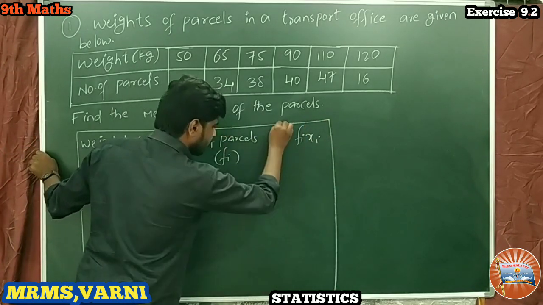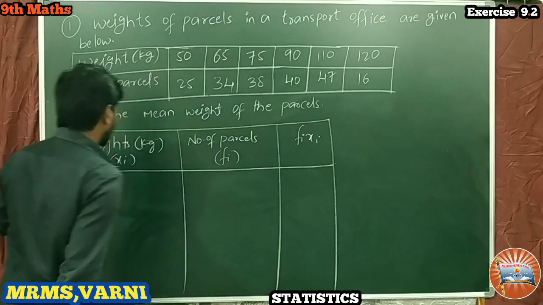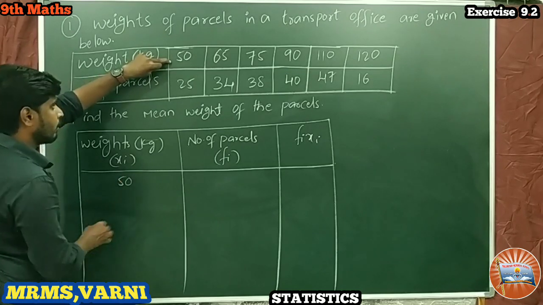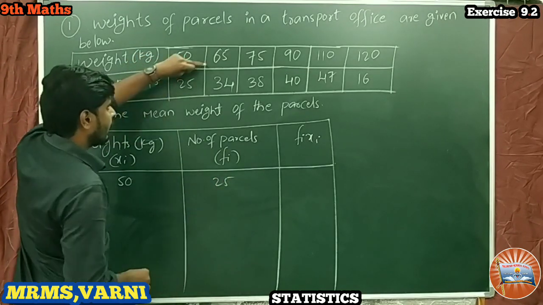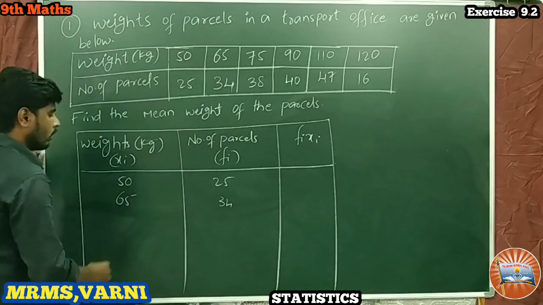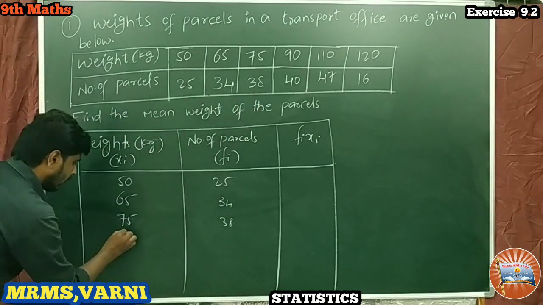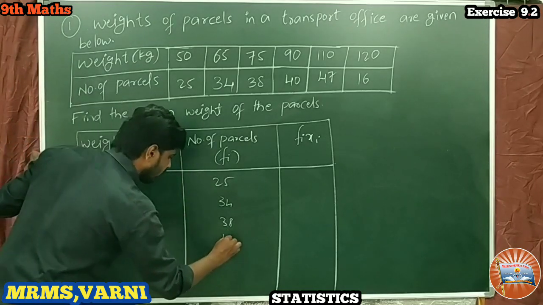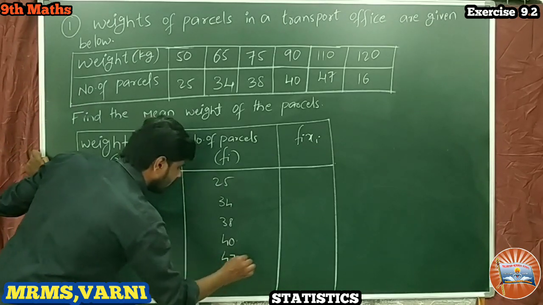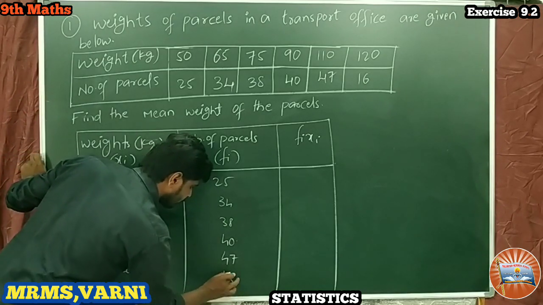The xi values: 50 kg parcels, 25 are there; 65 kg parcels, 34; 75 kg parcels, 38; 90 kg parcels, 40; 110 kg parcels, 47; and 120 kg parcels, 16 are there.